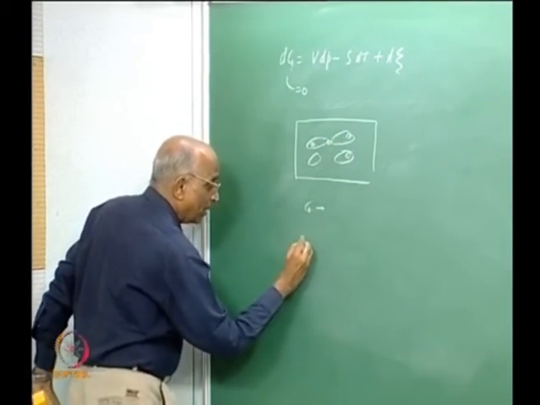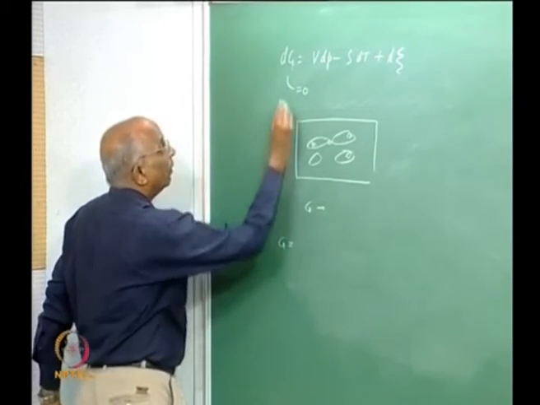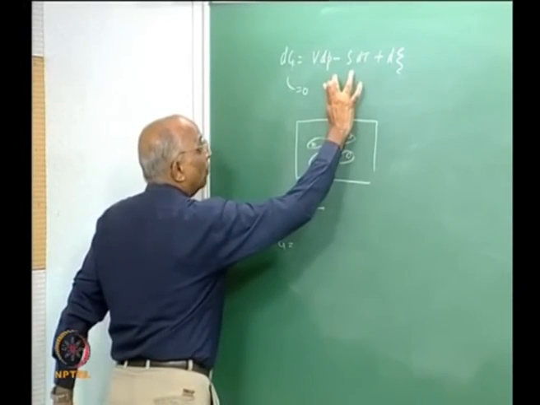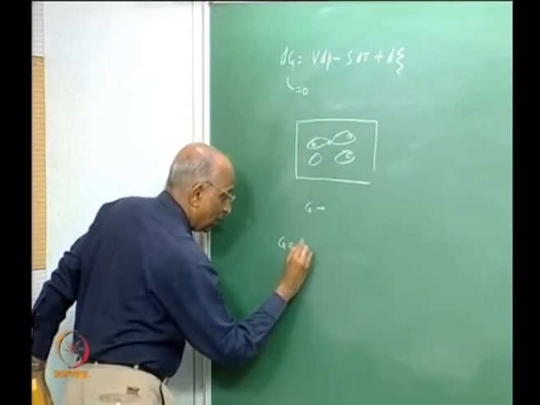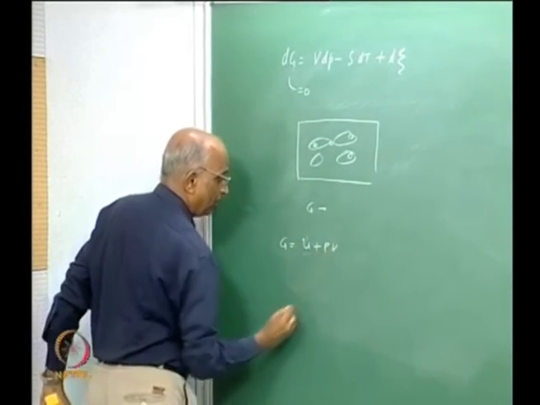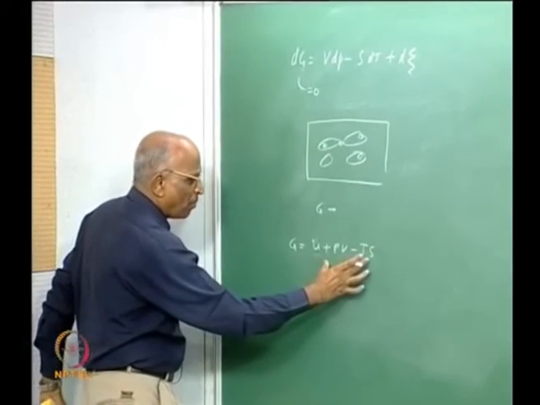G is equal to U plus PV minus TS, and this is for a single component gas.